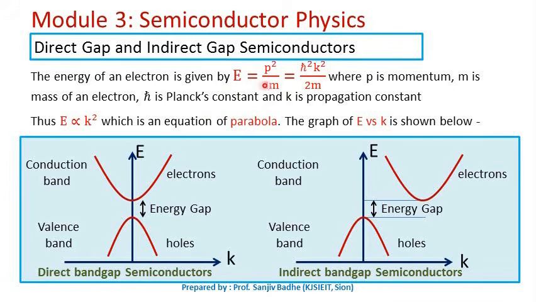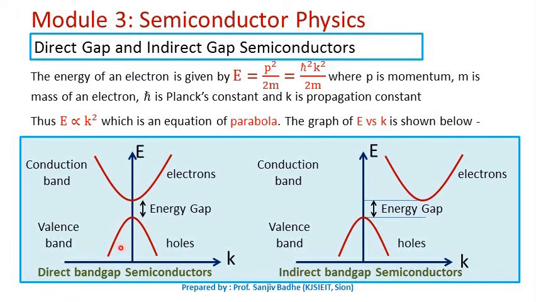So from this we can write E is directly proportional to k square, which is the equation of a parabola. So when we plot the graph of E versus k, it will be a parabola. The upper parabola in the conduction band represents free electrons, and the lower parabola in the valence band represents the holes.